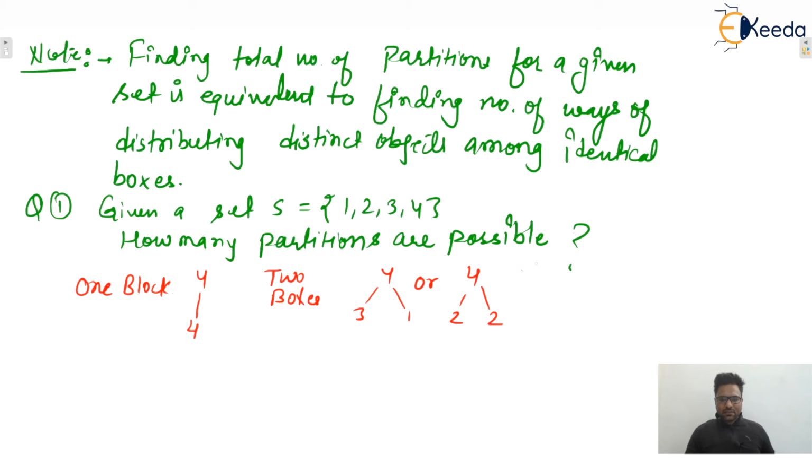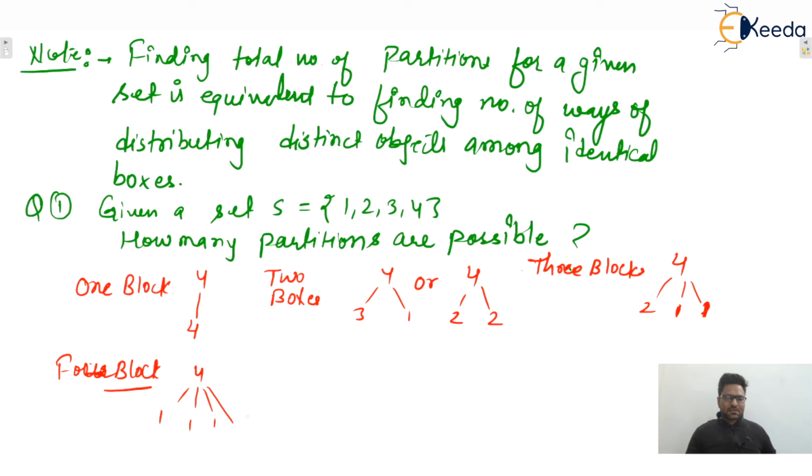Next, third one: if it is three blocks, then it could be 2, 1 and 1, isn't it? So that will be the partition or distribution. And the final possibility is four groups or four blocks. So all four elements are distributed among four, or four subsets are created. So all subsets will have one element, isn't it?